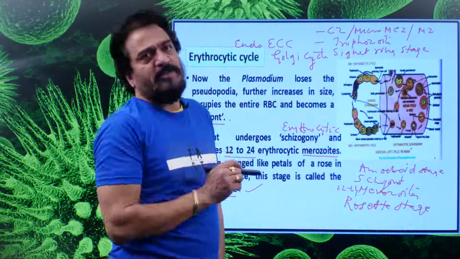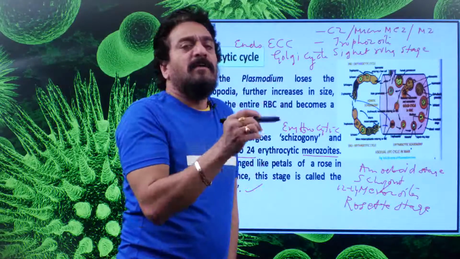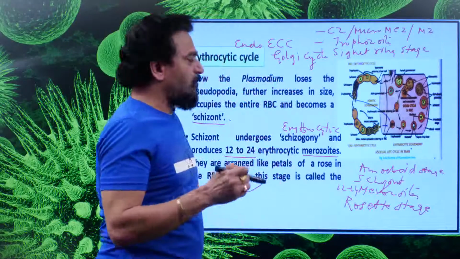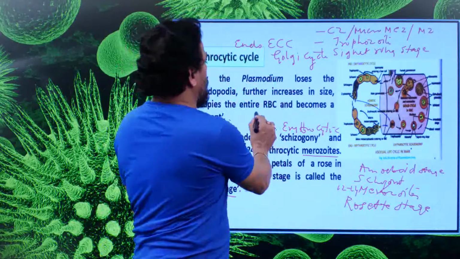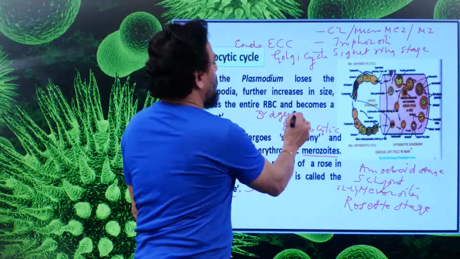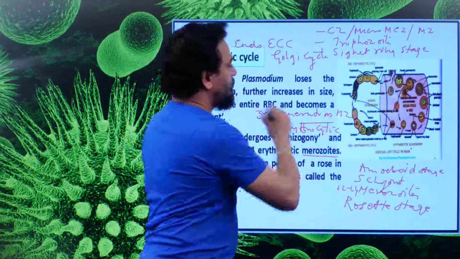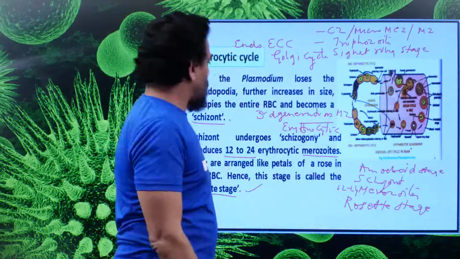What is the rosette stage? It looks like a rose, and all the petals are nothing but just the merozoites. Merozoites can also be called third generation merozoites, MZ. These are created at the end of the Golgi cycle.